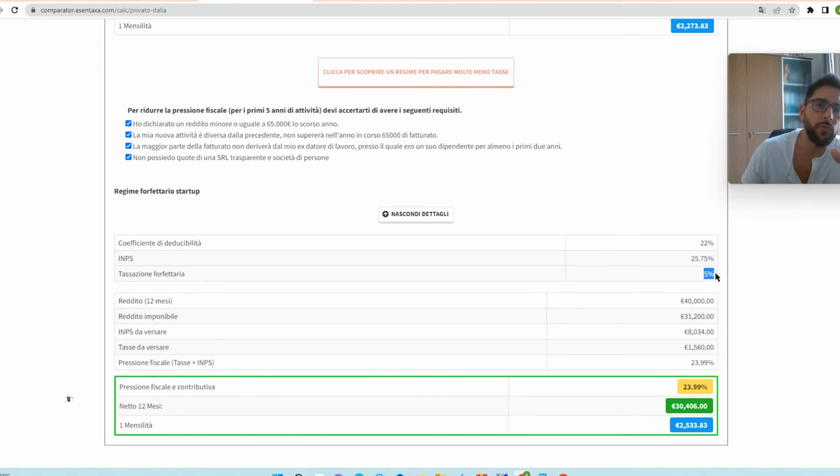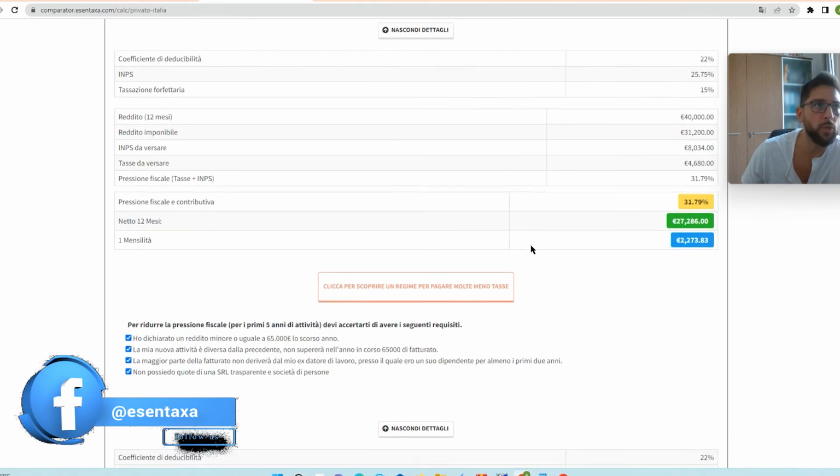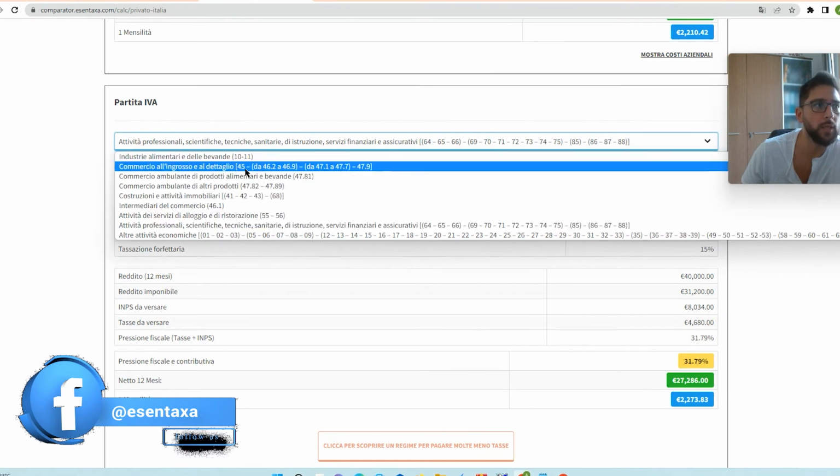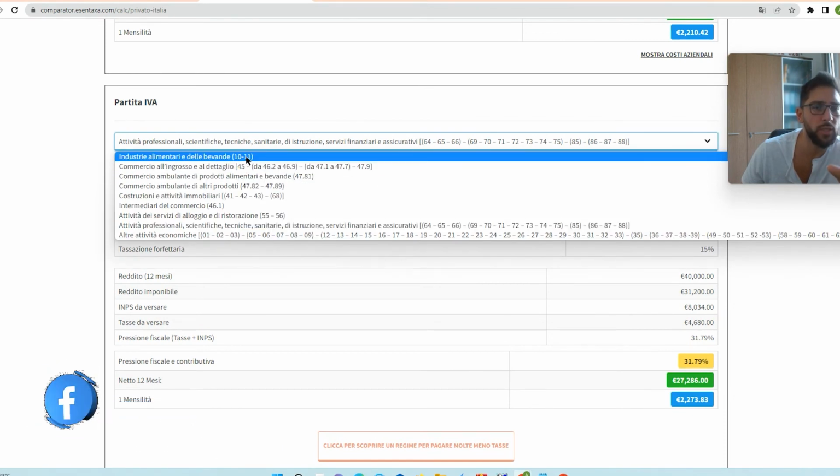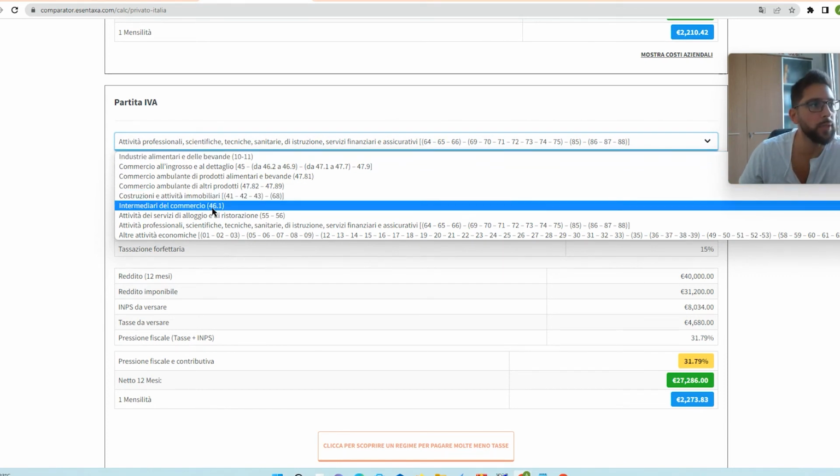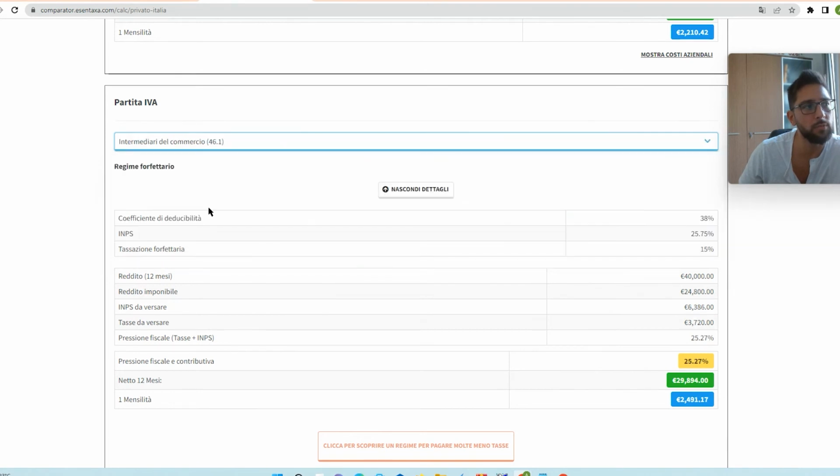Of course, the forfeit regime really depends on the code activity. So if we change the code activity here, so if we go to a different range of these digits, we have a different deductibility in terms of forfeit. And of course, for example, e-commerce, which is 46.1, this is the beginning of the digits. Then the code activities are exploded into sub digits, but we are not going to explore each one of them in this video.